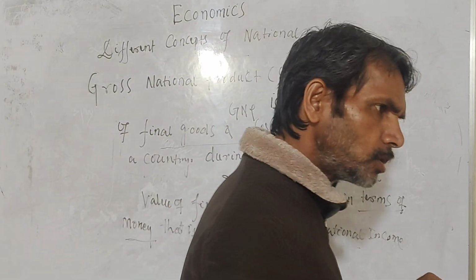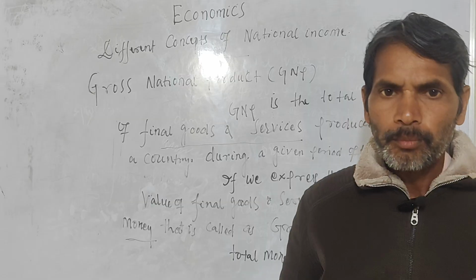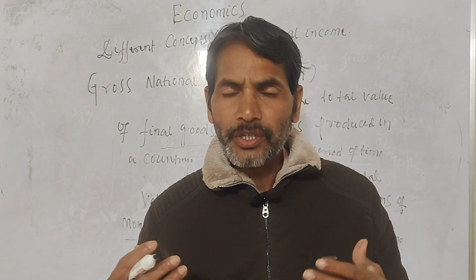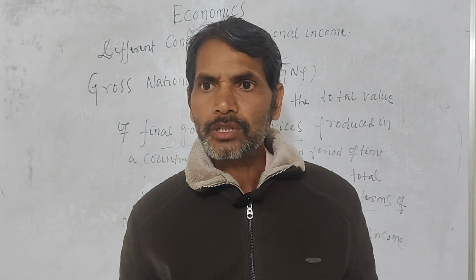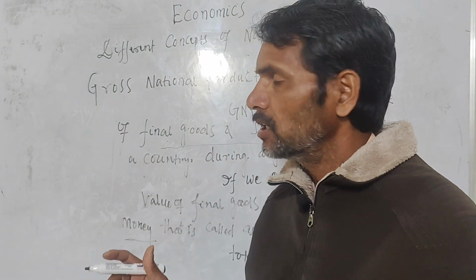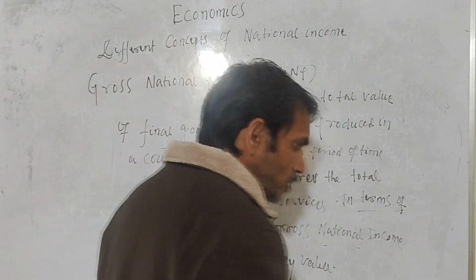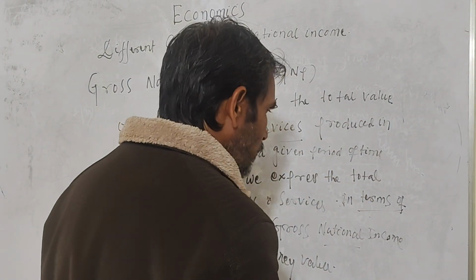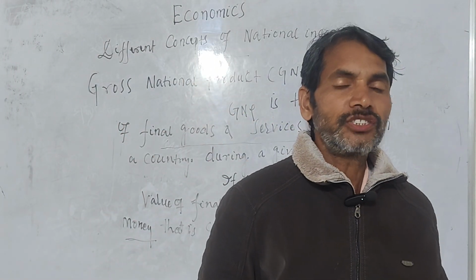If we multiply the quantities of different goods and services with their respective prices, then we shall get the GNP.